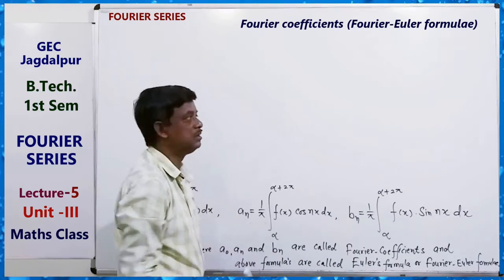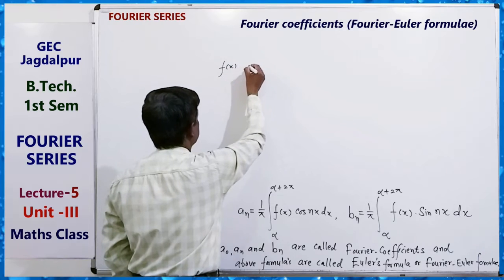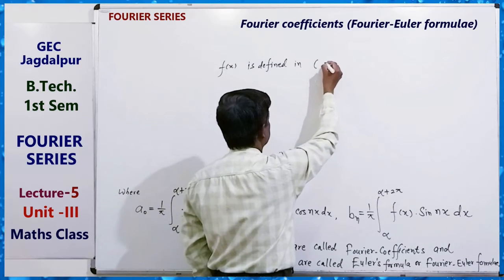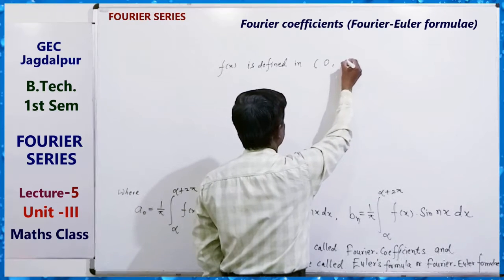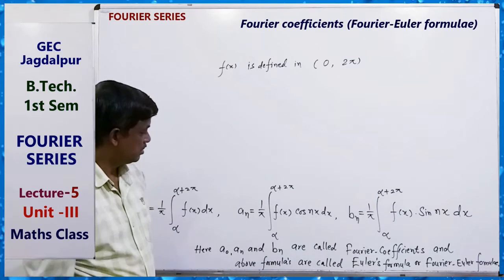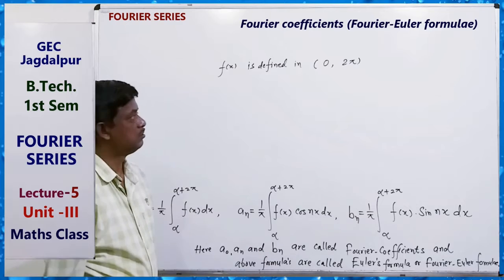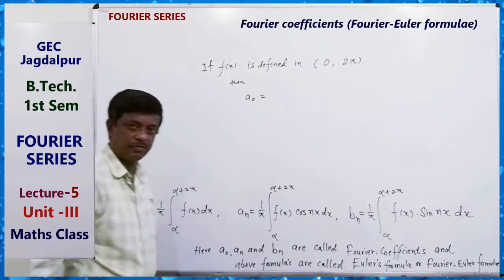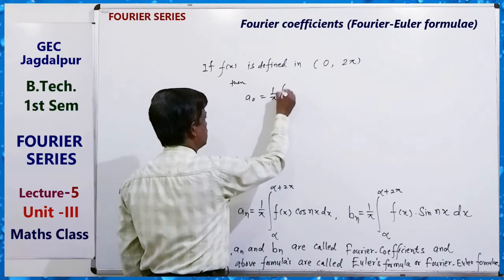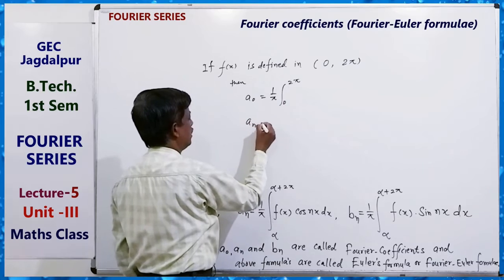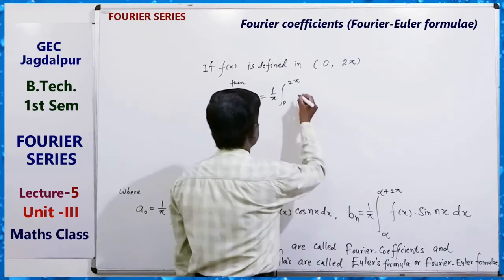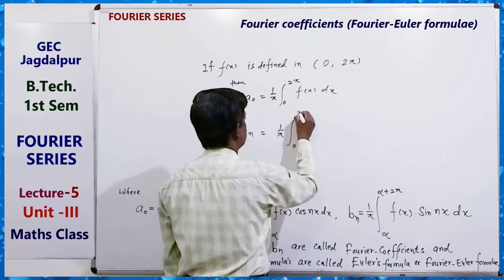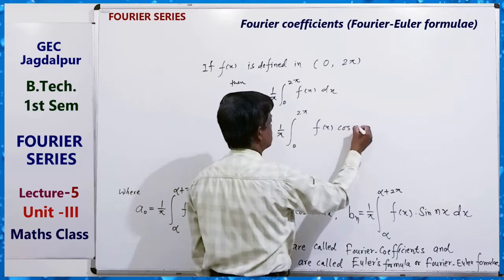Suppose our function is defined in the interval 0 to 2 pi. 0 to 2 pi means we can write alpha equals 0. If f(x) is defined in this, then a0 equals 1 by pi integral from 0 to 2 pi of f(x) dx, and an equals 1 by pi integral from 0 to 2 pi of f(x) cos nx dx.